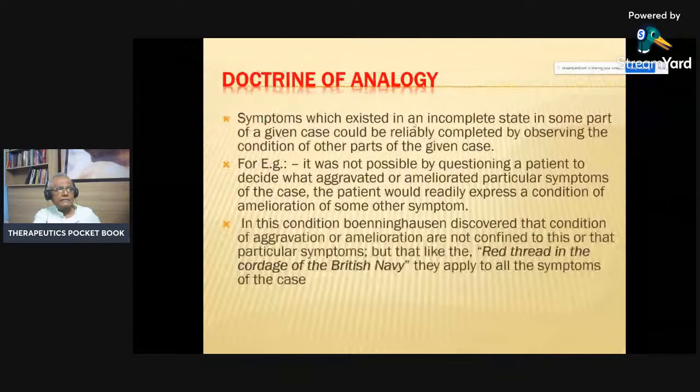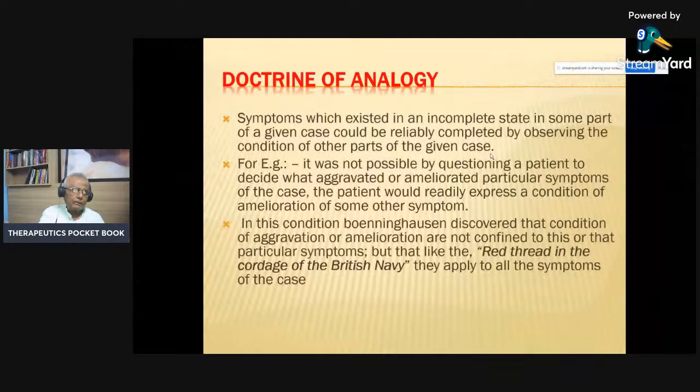Symptoms which exist in a complete state in some part of a given case could be completed by observing the condition of the part of the other given case. Now, this is another aspect of the analogy.